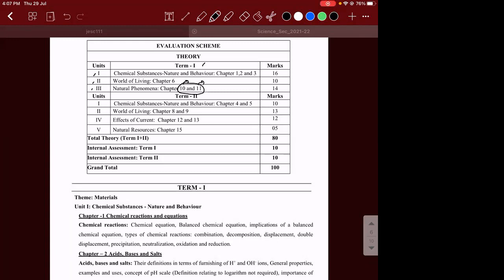And for term 2, you have chapters 4 and 5 of chemistry, and 8 and 9 of biology. Similarly, you have the 12th and 13th chapters of physics and the 15th chapter. And there is a chapter called sources of energy, which was chapter number 14. That is removed from your physics. That is deleted.